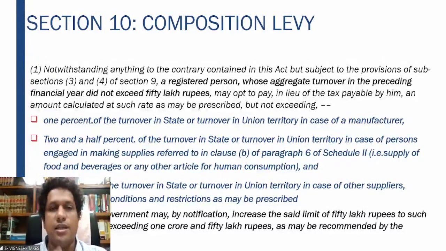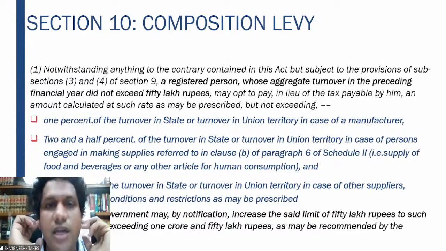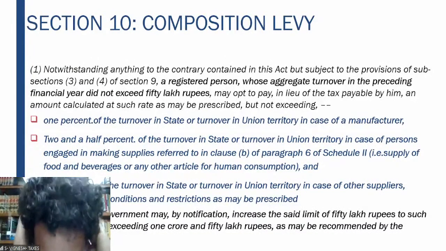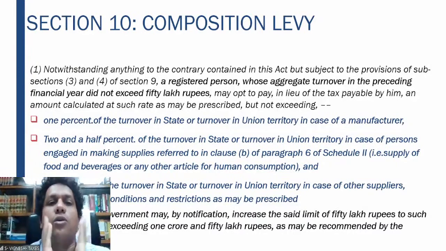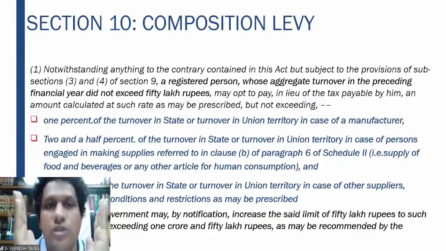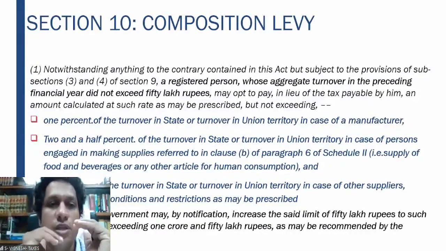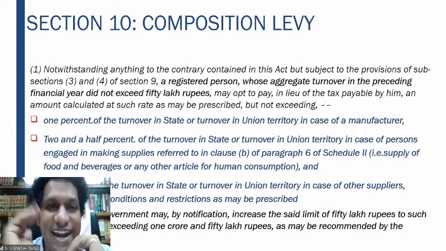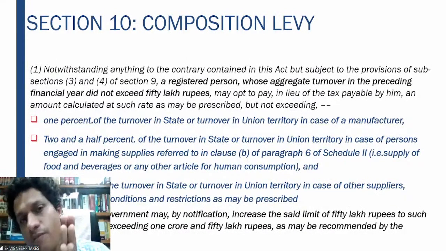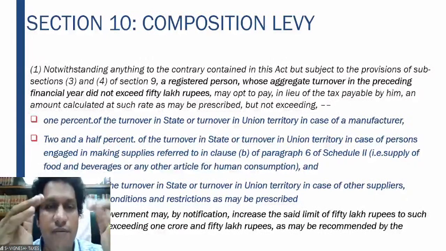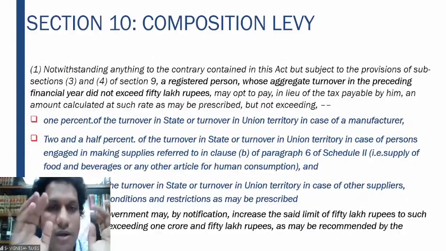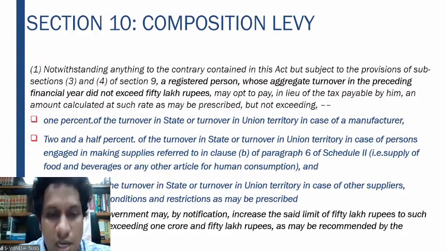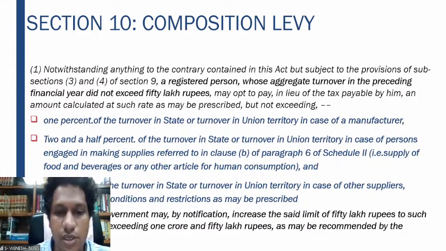Provided that the government may by notification increase the said limit of 50 lakhs to such higher amount not exceeding 1 crore and 50 lakhs. So 1.5 crores is the amount to which this turnover limit can be raised. Initially it started off with 50 lakhs, then it became 75, then it became 1 crore. So up to 1.5 crores is the limit which is applicable for the composition scheme.